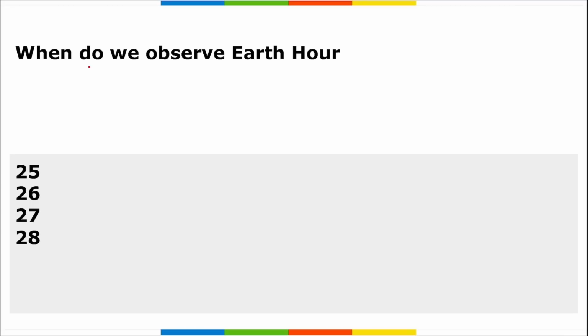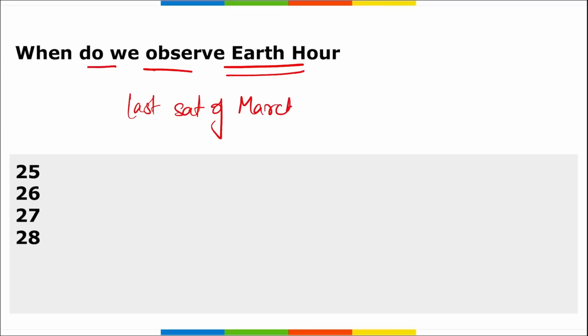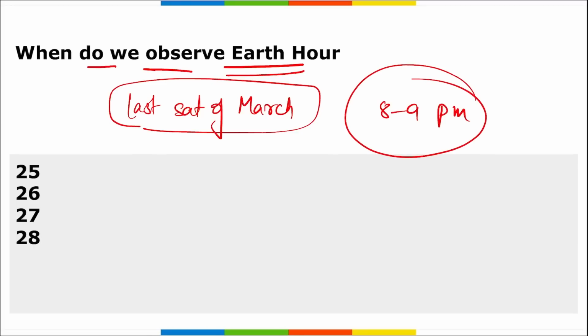Moving on next, when do we observe Earth Hour? Earth Hour is annually observed across the globe on the last Saturday of March month. And this is observed by turning off the lights from 8 to 9 p.m. at night. Alright, and why do we observe this? This is basically an act of support for action taken against environmental issues and protecting the planet. If every household on the earth switches off their lights from 8 to 9, we will be saving a large amount of electricity.